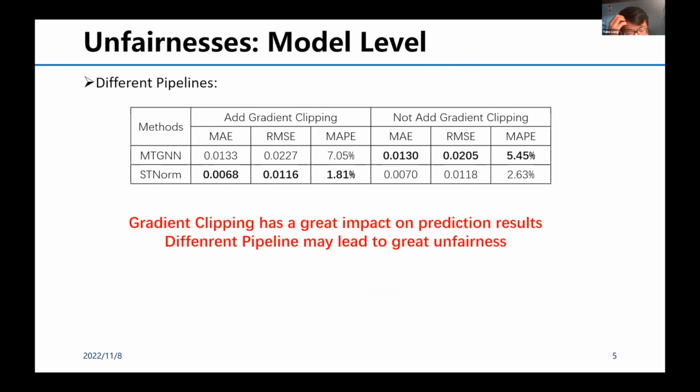On the model level, unfairnesses can be caused by different pipelines. Pipeline controls many details of the training process. Since each researcher tends to construct their own model pipeline, it may bring an unfair comparison of results. Let's take a look at this table. As you can see, whether or not adding gradient clipping can have a huge impact on the final result. And in the pipeline, there are many details that can affect the results, not only gradient clipping. Therefore, different pipelines can also cause unfairness in the final result.